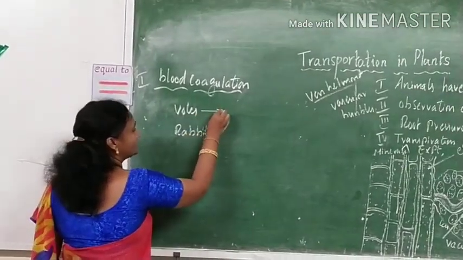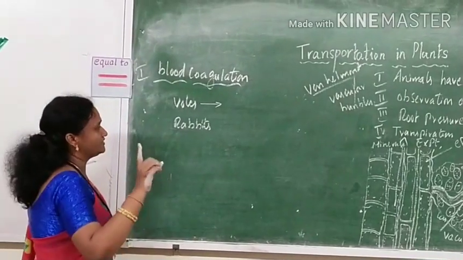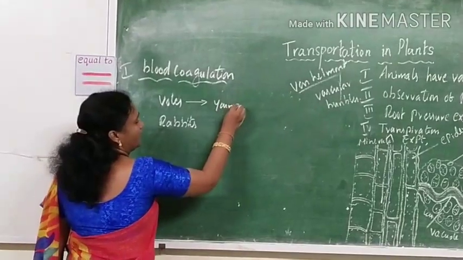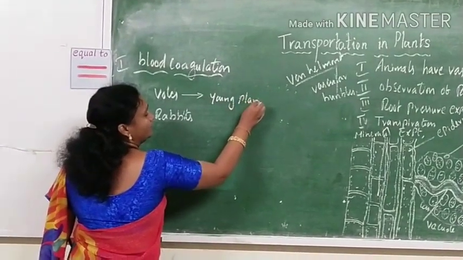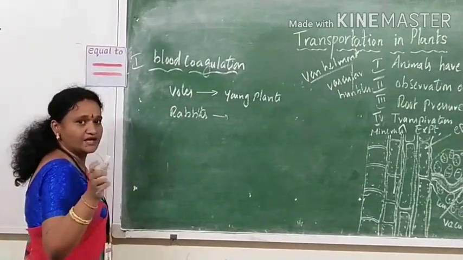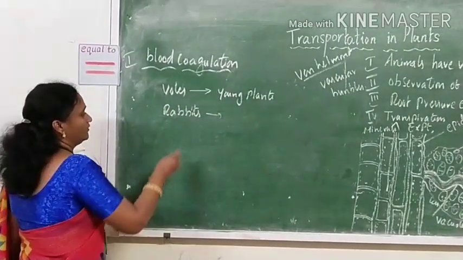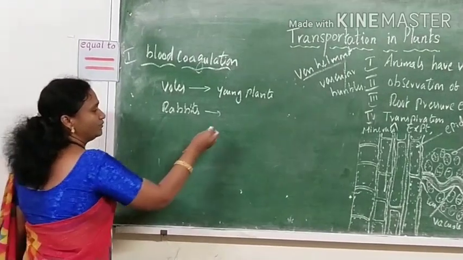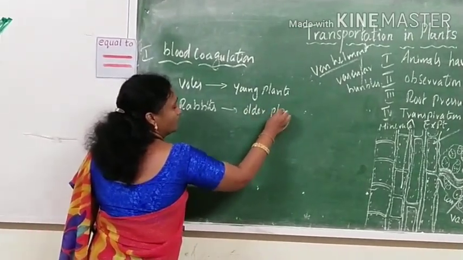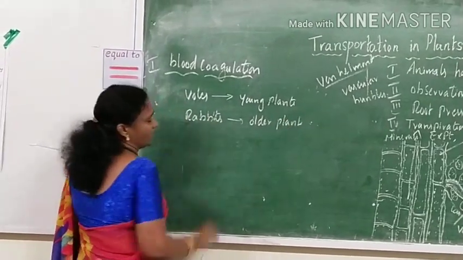The wolves eat away the external bark of young plants. Young plants' bark will be eaten by the wolves. And rabbits, when we observe, eat the bark of older plants. Older plants' bark will be eaten by these rabbits.